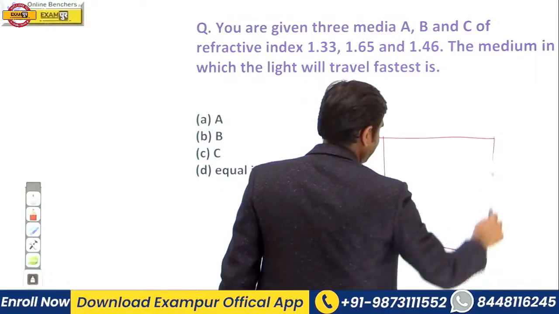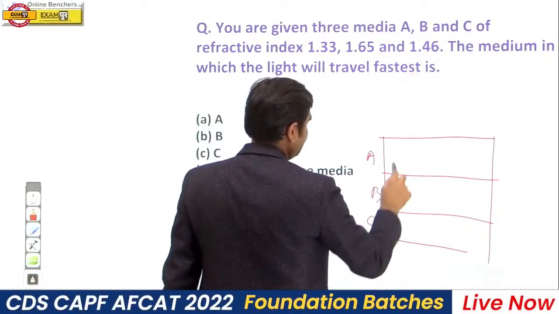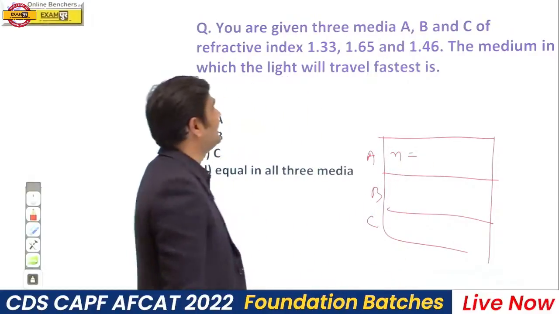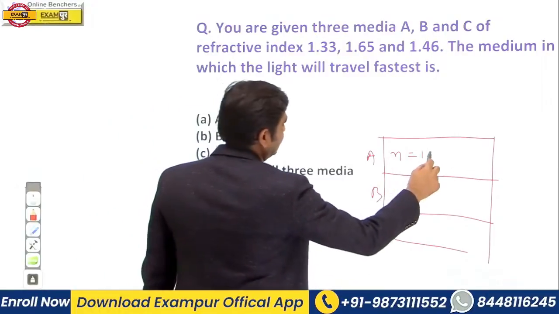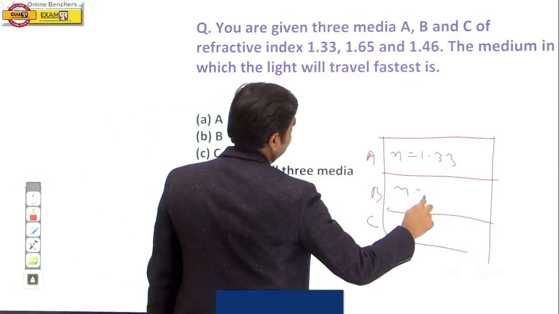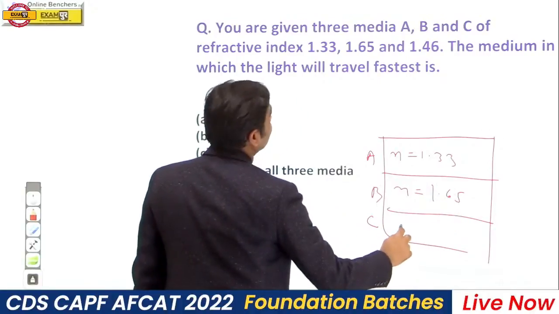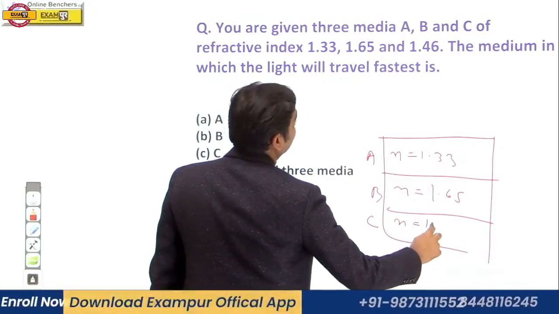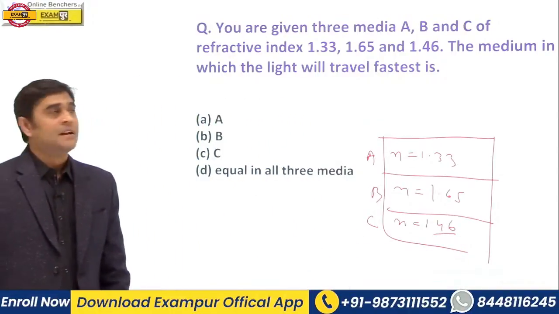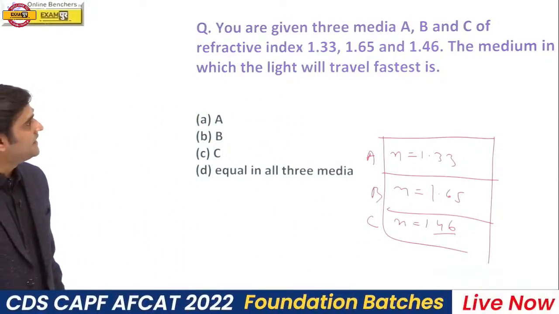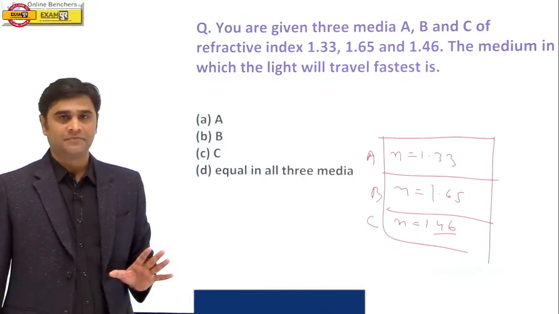Suppose we have three media A, B and C. Refractive index of A is, according to the question, 1.33. Now B is 1.65 and C is 1.46. Now the question is: the medium in which the light will travel fastest.